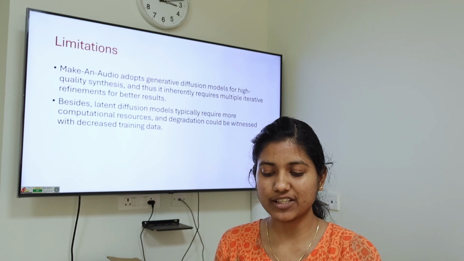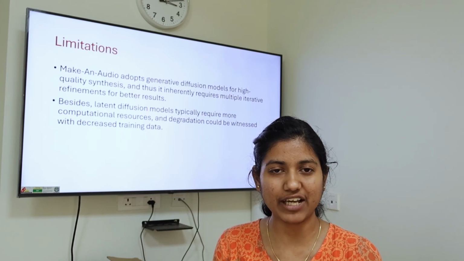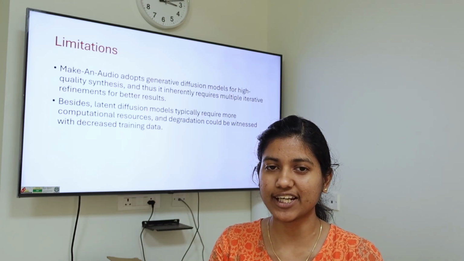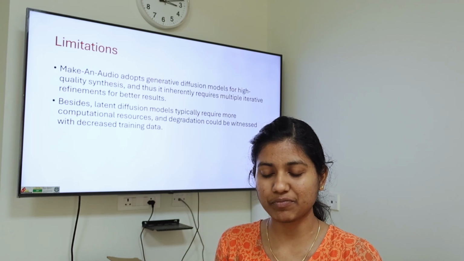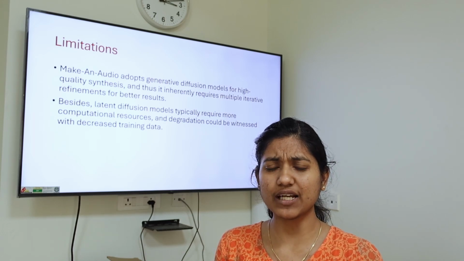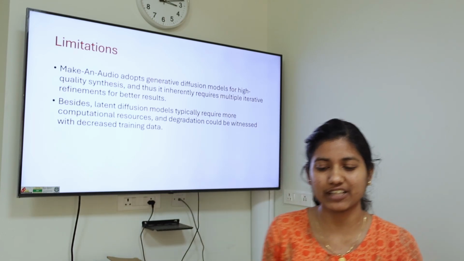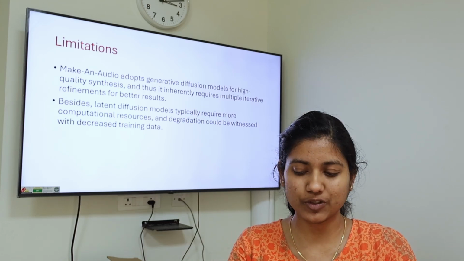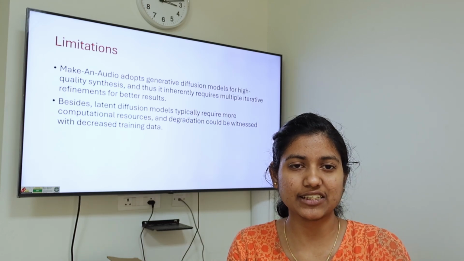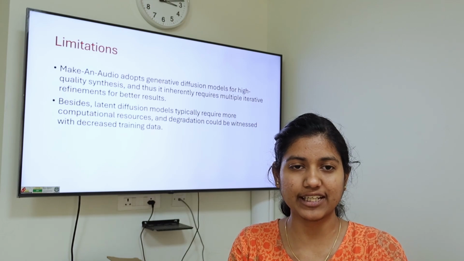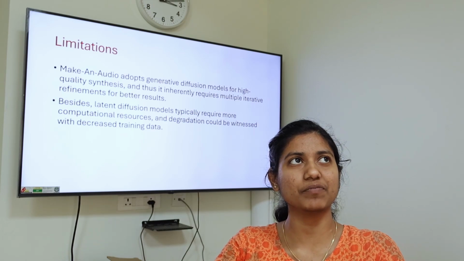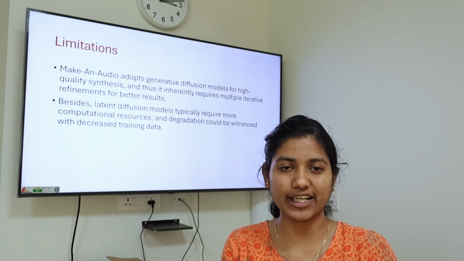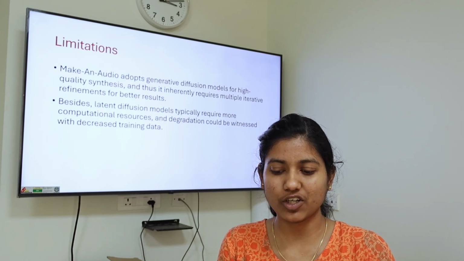And in this paper itself, I have covered all about text to audio, right? But they have claimed that this can be extended to more user-specific conditions, like multimodality. You can use the same model with minor changes for any modality, X to audio. They claim you can generate audio from any modality, be it image or audio.